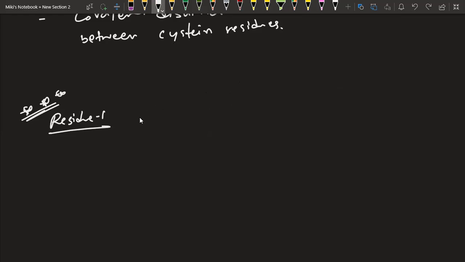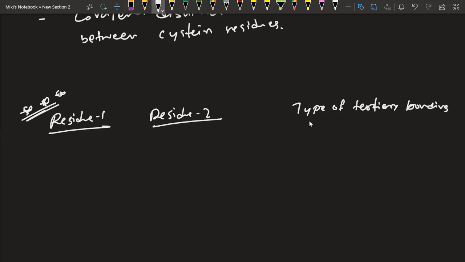So there's residue one, and we have residue two. And we are also asking, in between residue one and residue two, what type of tertiary bonding could be possible?